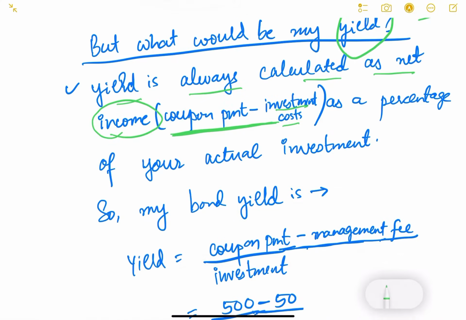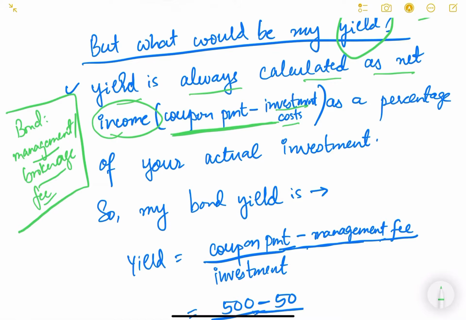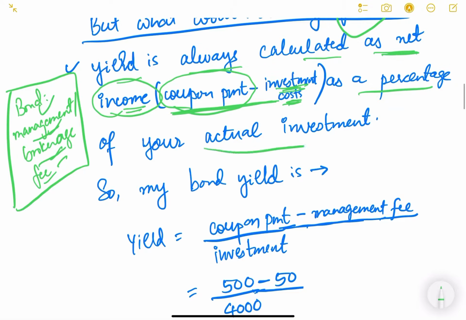For example, when you purchased this bond, you must have paid some management fee, some brokerage fee to some broker. You must have paid some fee, and that is the expense of holding this bond. So your net income is always the coupon payment, that is the interest payment you are receiving, minus the cost you are bearing because of holding this bond. Then investment cost as a percentage of your actual investment, how much money you actually paid.